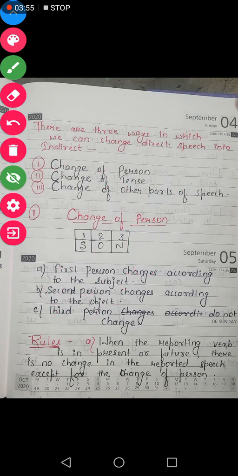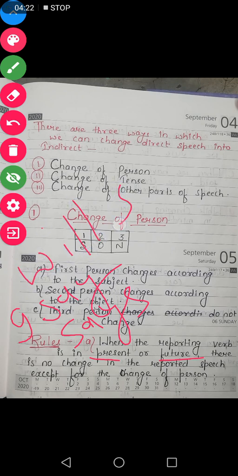So what is this rule saying? The rule says when the reporting verb is in present or future tense, there is no change in the reported speech except for the change of person. In present it will be say or says, and in future it will be will say or shall say.